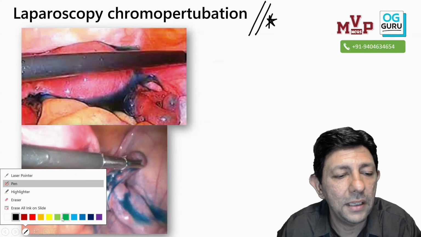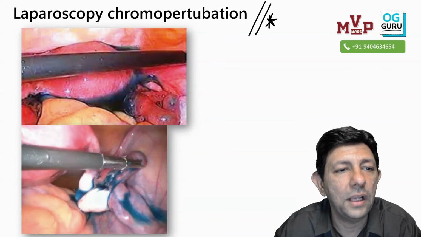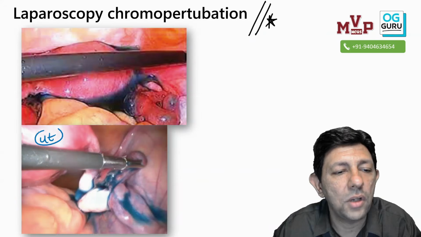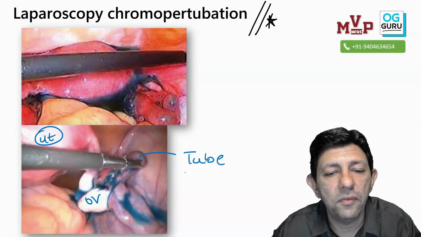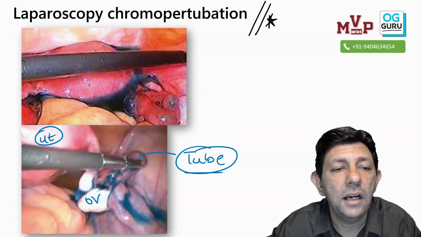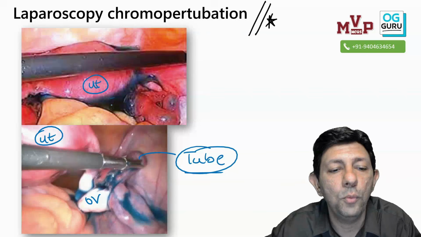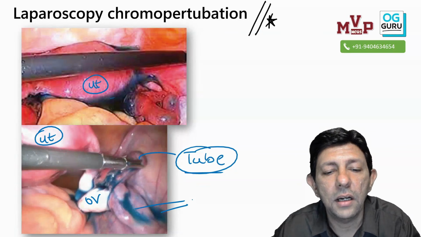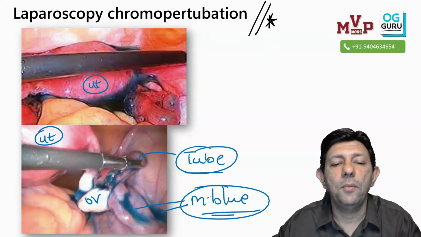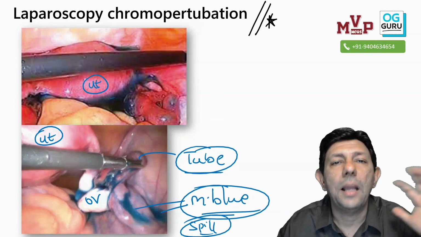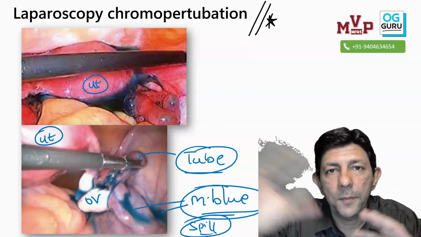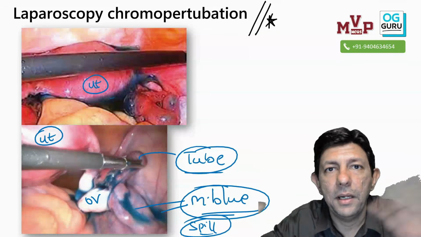I'm expecting it to come in this year's exam. All of you can see, sir, this is the uterus, this is the ovary, this we are holding the fallopian tube. Same both pictures, okay. Again uterus, pelvis, fallopian tube, and blue, and you can see this blue color dye. Everybody starts jumping in the OT, okay. Methylene blue dye, this is the spill of the dye, okay. Clear? So laparoscopy chromopertubation. So picture and video same but different.